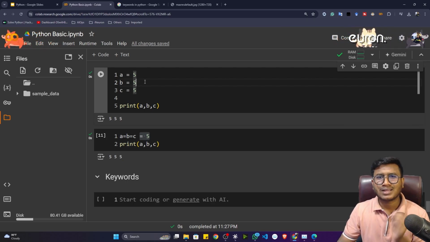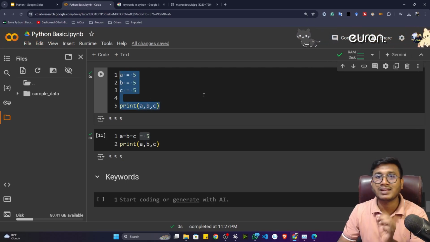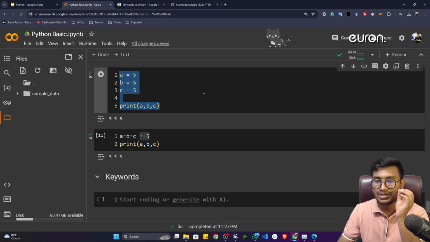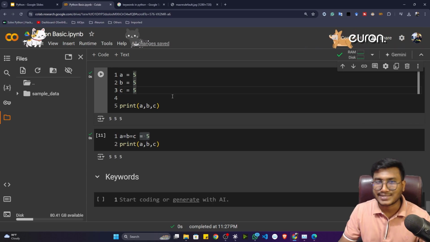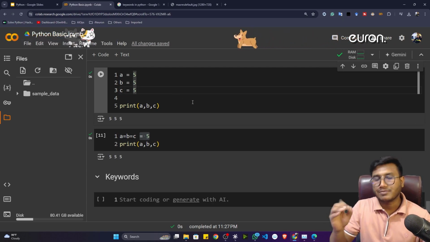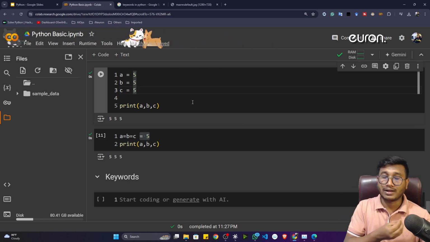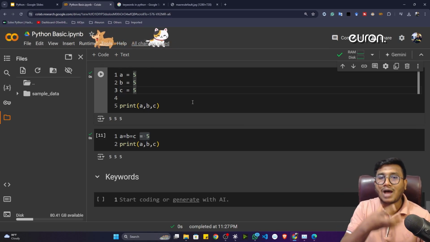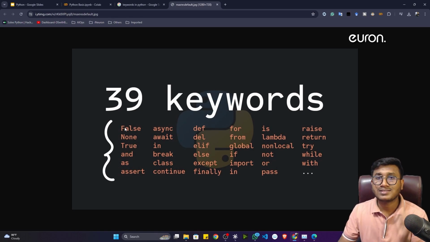At the end, what is happening in the compilation? You are trying to convert this particular text to numbers, that means the binary representation, and your computer is trying to understand the program that you have written. But how does it understand whether you have defined any kind of variable, function, or conditional statement? With the help of keywords, it gets to know. Let's say whenever you give false, it knows this is a Boolean value.